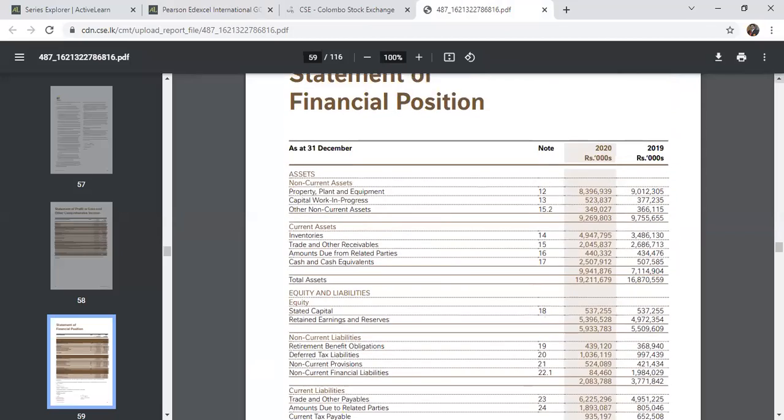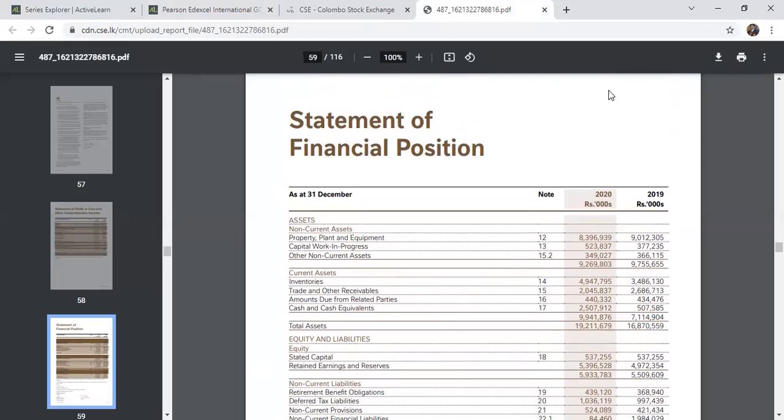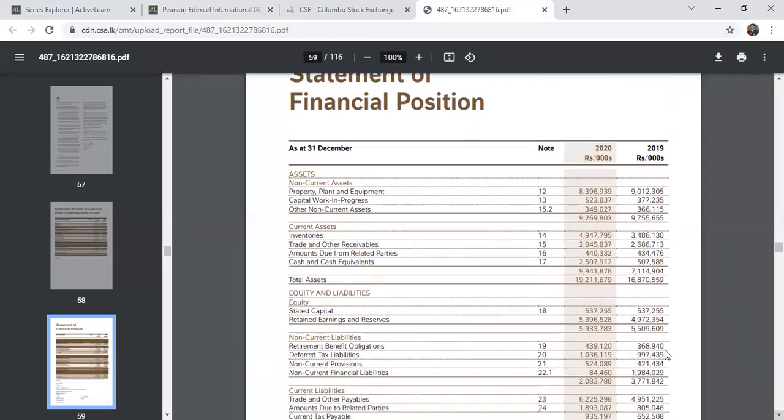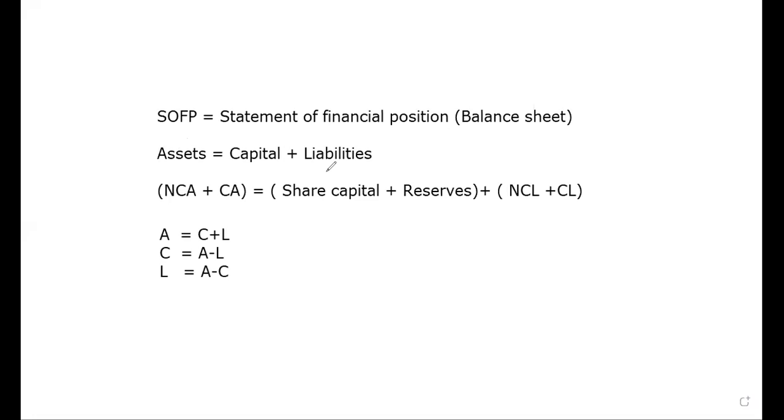Nestle Lanka's SOFP is a financial snapshot. SOFP is a summary of the firm's assets, liabilities and capital at a particular date of a year. Among the components of the financial statement, we talked mainly about the asset part. Assets can be divided into two branches, current assets and non-current assets. I explained this by using a formula. And capital is stated capital. You can see the share capital and reserves. That's called the capital of the business organization.